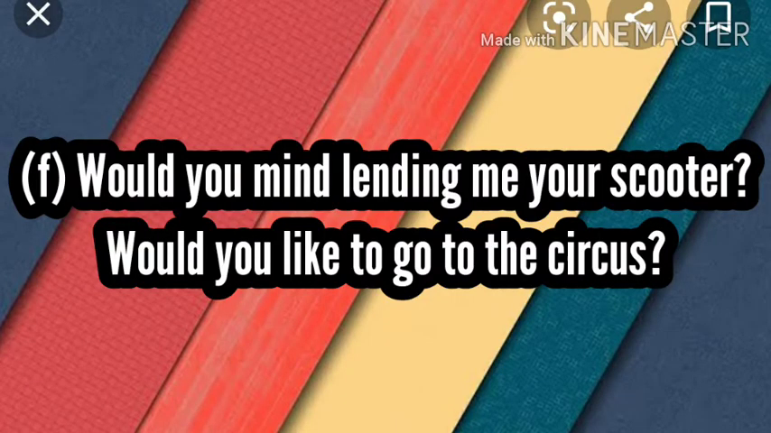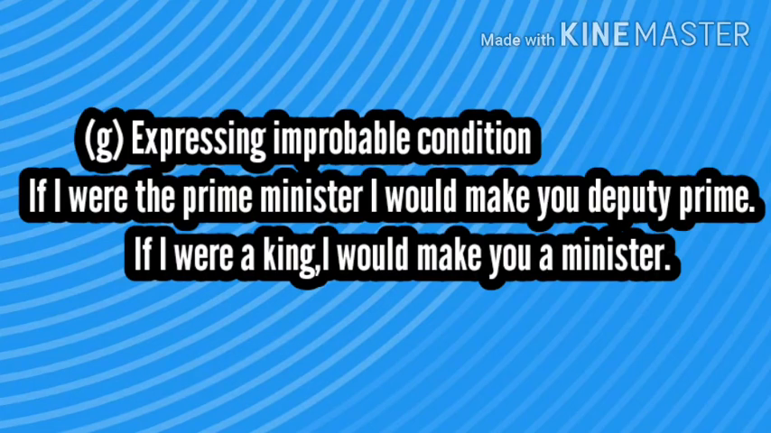Okay. And with the subordinate clause expressing improbable condition. What is that? If I were the Prime Minister, I would make you Deputy Prime Minister. If I were a bird, I would fly. I am not a bird now, I can't. With the subordinate clause, the main clause or principal clause, the next is called the subordinate clause, which follows. Or we can also say the secondary clause.